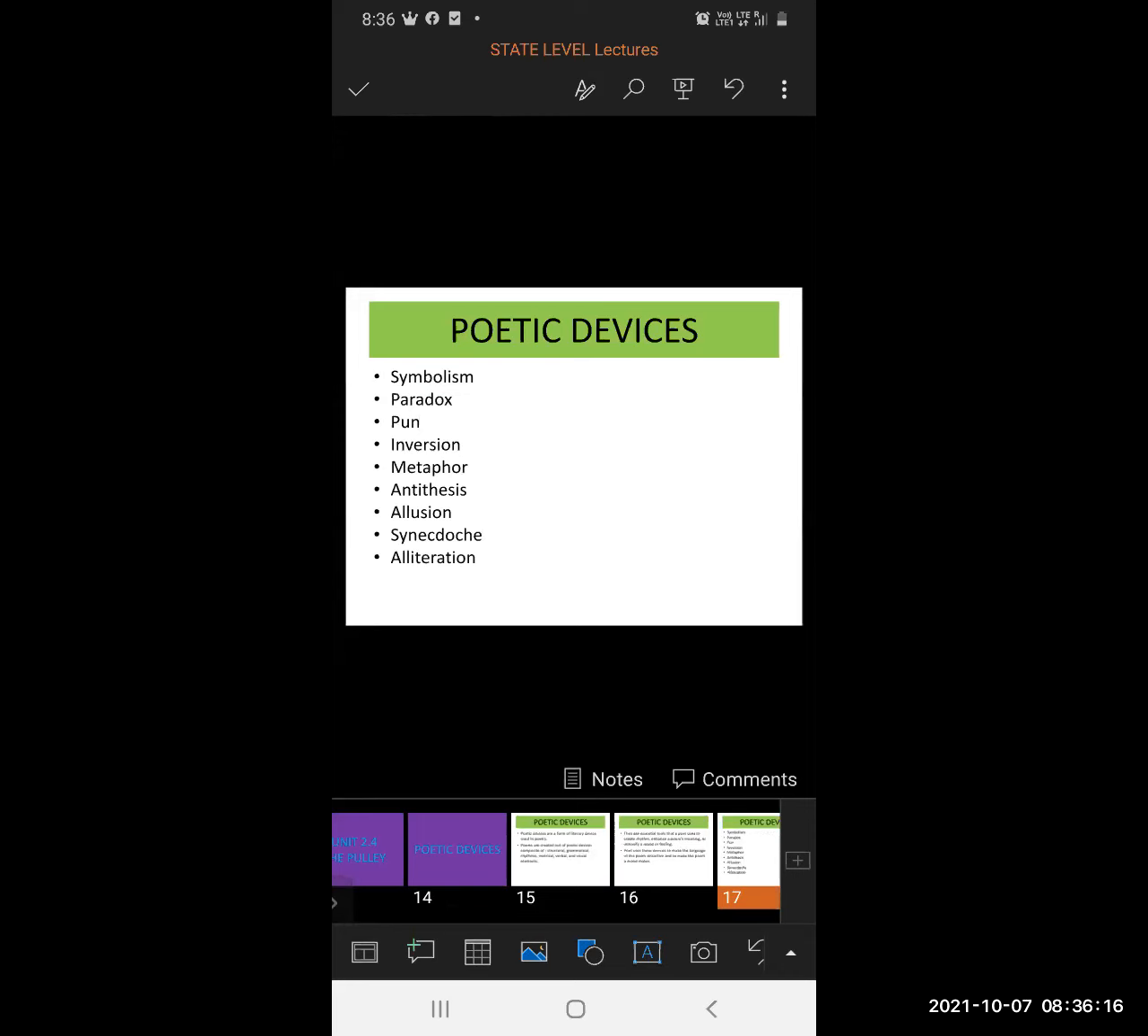Poetic devices related to this poem. There are too many poetic devices and too many figures of speech, but we have seen the figures of speech related to this poem: symbolism, paradox, pun, inversion, metaphor, antithesis, allusion, synecdoche, alliteration. These are the figures of speech used in the poem, The Pulley.